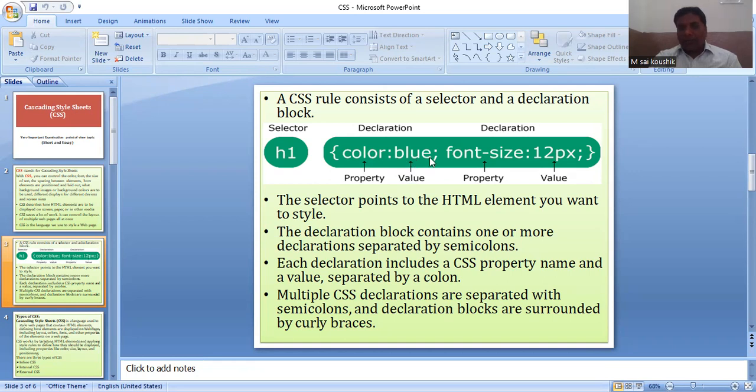Is it clear now? Then semicolon means the font color blue is successfully applied. Then you go to font-size, colon, 12 pixel, means the size is 12. Size 14, size 16, depending on your choice, I can simply apply here. This is called color application.